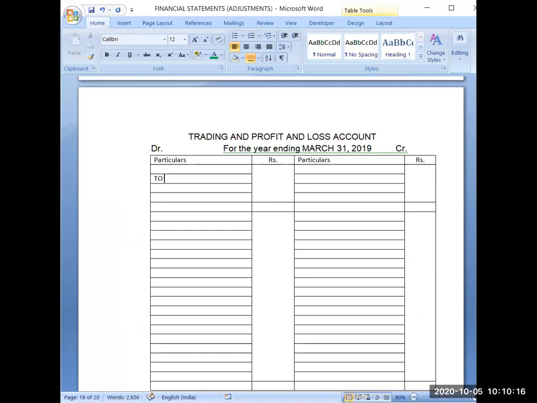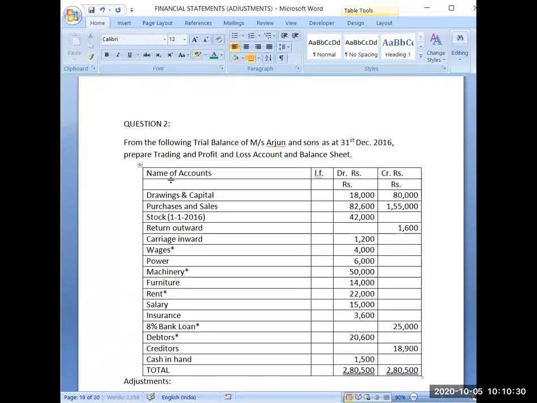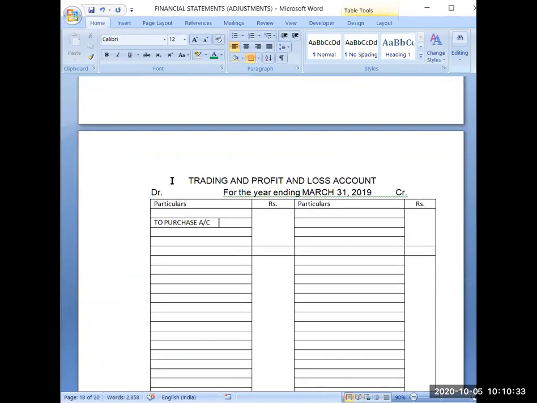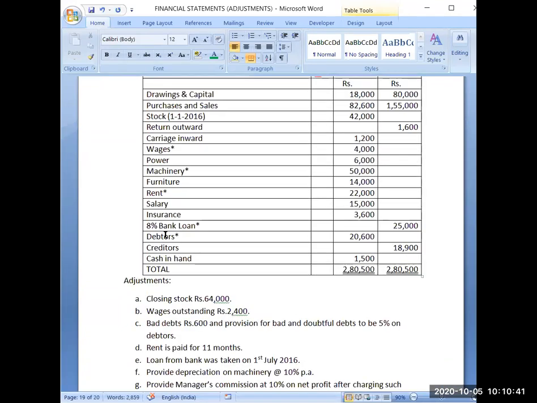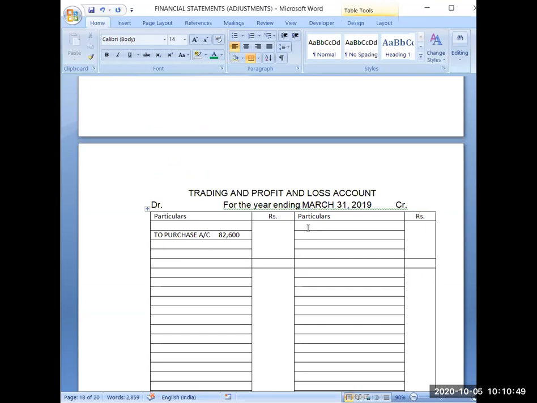Then further I will be writing here to purchase account 82,600, and I have to keep a line here for purchase return, because I know that purchase return is given here. Then sales 1,50,000. So I will write here by sales 1,55,000.